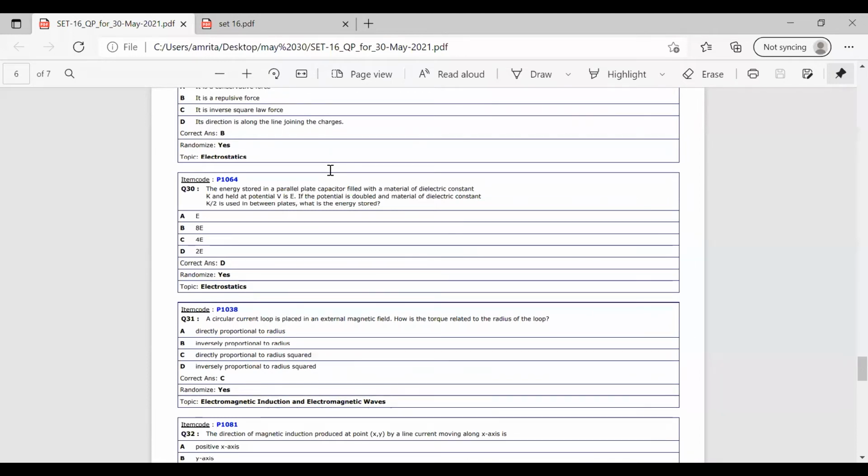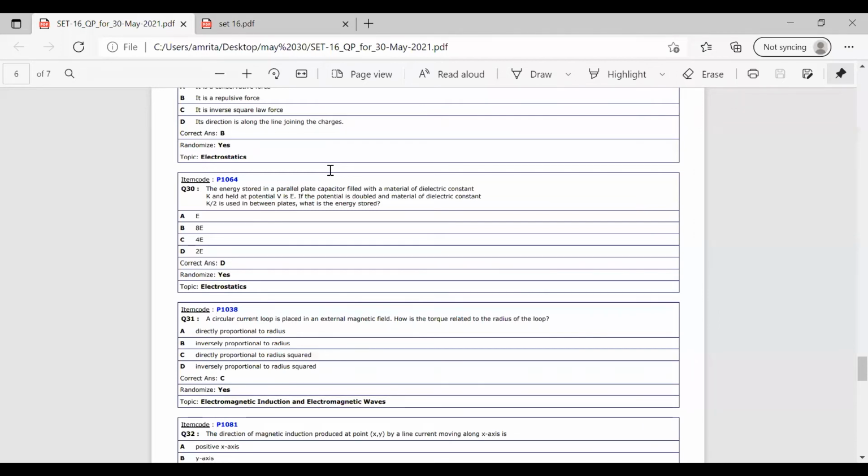The energy stored in a parallel plate capacitor filled with a material of dielectric constant K and held at potential V is E. If the potential is doubled and the material of dielectric constant K by 2 is used in between the plates, what is the energy stored?